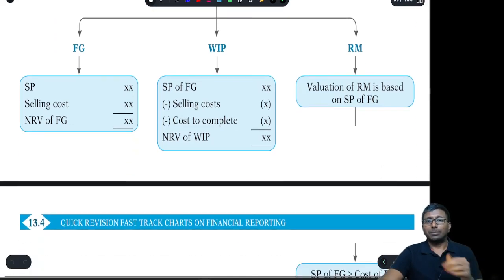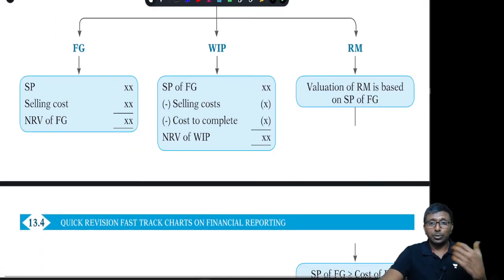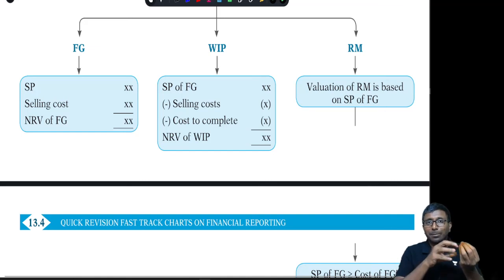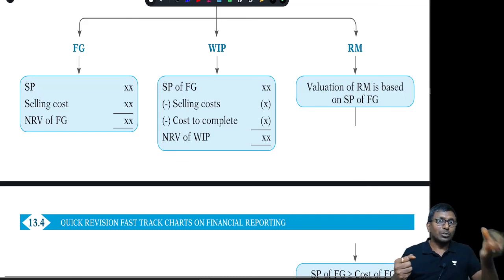With respect to raw material, the valuation of raw material is based on the selling price of the FG. The reason: raw material will not be sold as raw material, it will be sold after conversion into FG. So raw material amount recovery will be happening by selling the FG but not by selling the raw material. That's why we don't consider the raw material selling price.